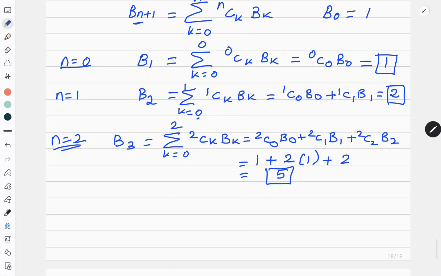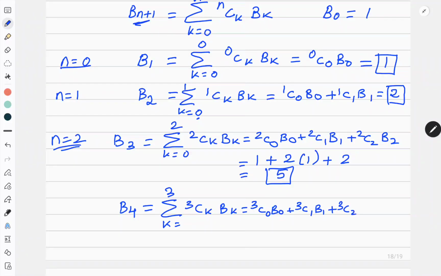Now let us find out B4. So B4 is equal to summation k equals 0 to 3, remember it is n plus 1, so the n value is 3, of 3Ck Bk. If you open the summation, it will become 3C0 B0 plus 3C1 B1 plus 3C2 B2 plus 3C3 B3.